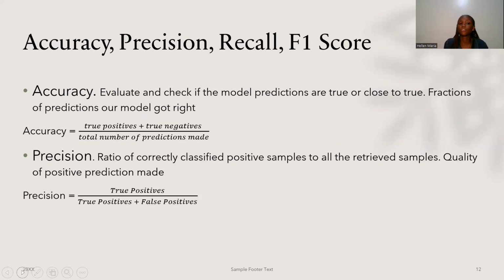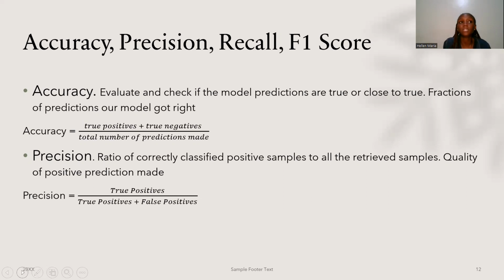So we are going to talk about accuracy, precision, recall, and F1 score. So what is accuracy? Accuracy refers to the evaluation that checks if our model predictions are true or close to true. It's the fraction of predictions our model got right. So what bit of the prediction did our model actually get right? So that's the true positives plus the true negatives out of the total number of predictions.